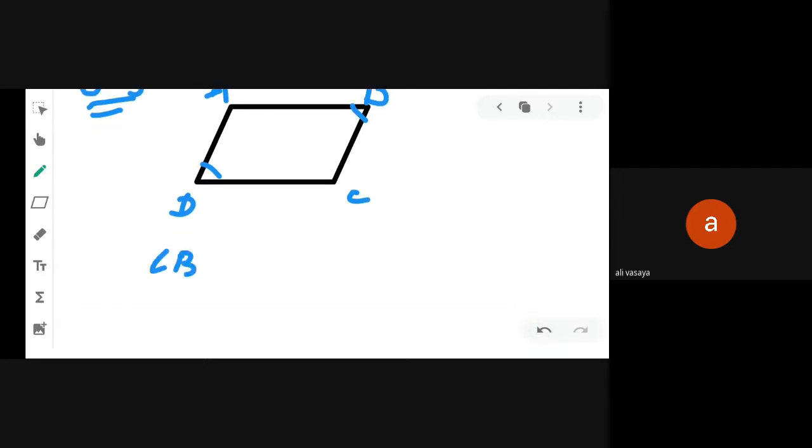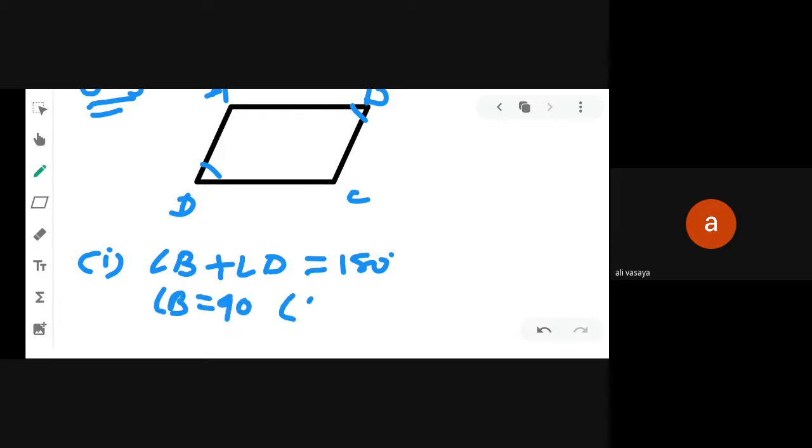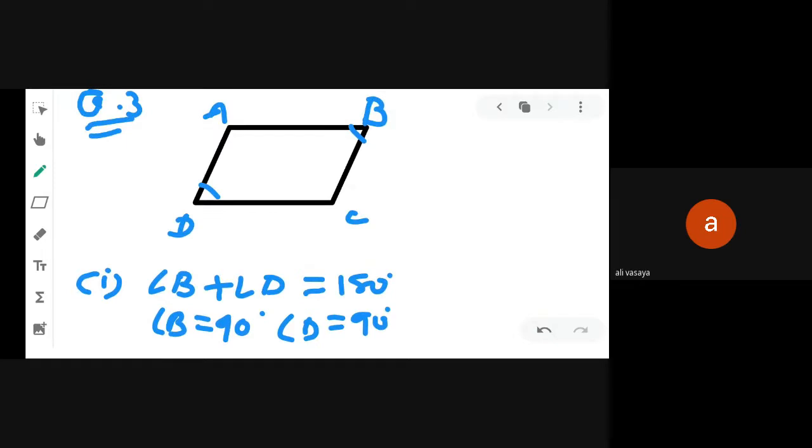But in the condition, it is given that angle B plus D is equal to 180 degree. So it is possible if angle B is equal to 90 degree and angle D is equal to 90 degree, then we can say that yes, it is parallelogram. Why? Because in a parallelogram, opposite angles are equal. So if angle B and angle D are 90 degree, then yes, it is parallelogram. On the basis of this condition, we can say that yes, it becomes a parallelogram, right?